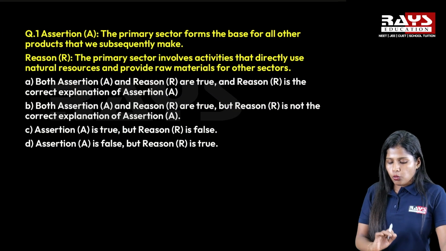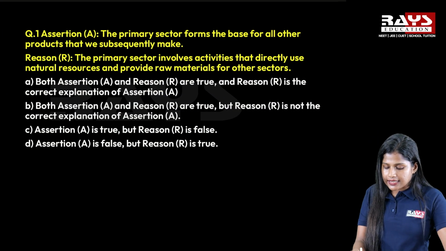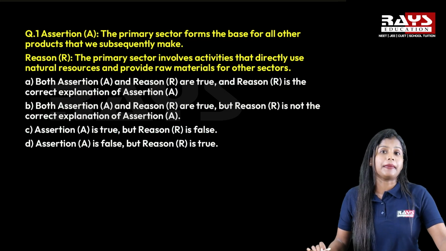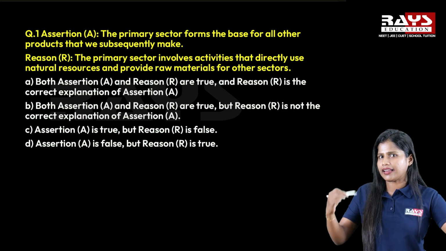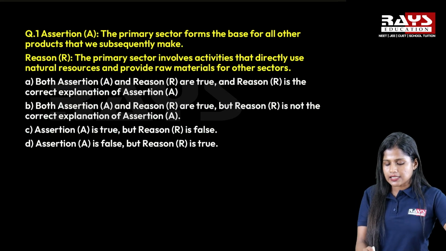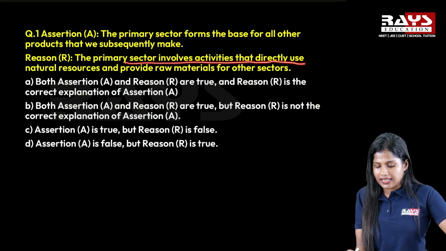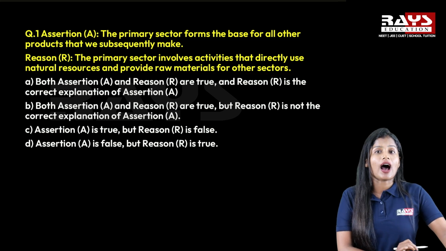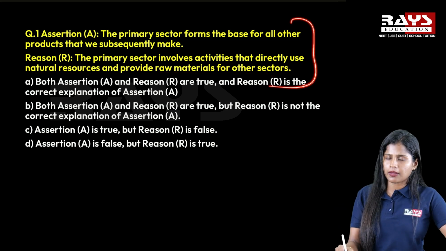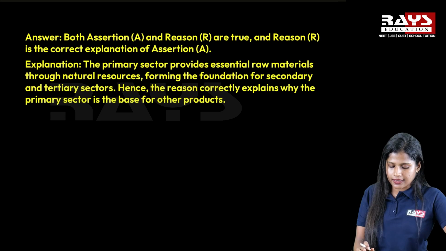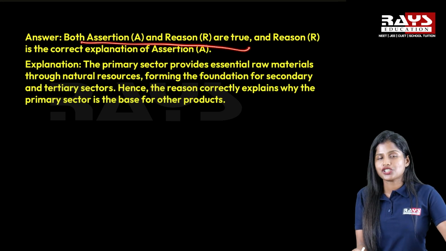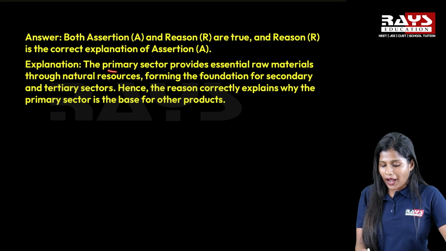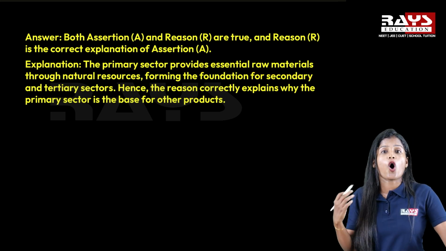Okay. Moving on to the next question: the primary sector forms the base of all other products that we subsequently make. Primary sector, or agriculture sector. The reason here is the primary sector involves activities that directly use natural resources and provide raw materials for other sectors. The correct answer: yes, both assertion and reason are true and R is the correct explanation of A. The primary sector provides essential raw materials.